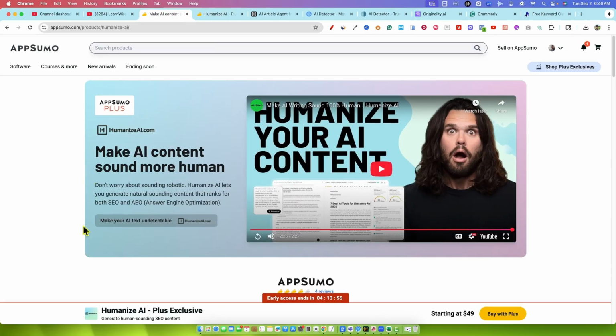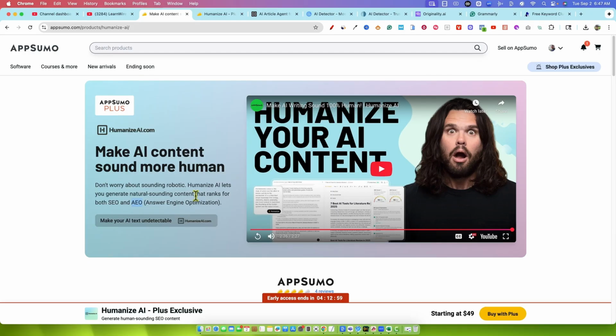This is making content undetectable and humanizing AI content, and also helping you create content for SEO and AEO. So AEO, this is a brand new term that even in my business and space, reviewing tools and so forth, this is kind of the first I'm really hearing about this. This really is something that is definitely on the rise. Even if we take this keyword right over here, AEO, it stands for Answer Engine Optimization. And essentially it's ranking in ChatGPT, Perplexity, Claude, Gemini. When people ask those large language models questions, get it ranking on those. Essentially, it's just another way of doing SEO.